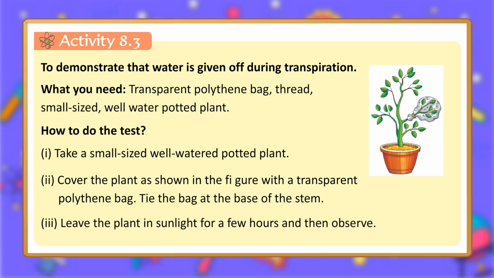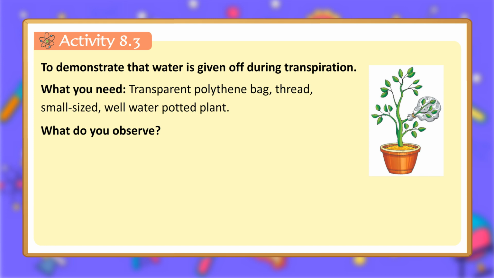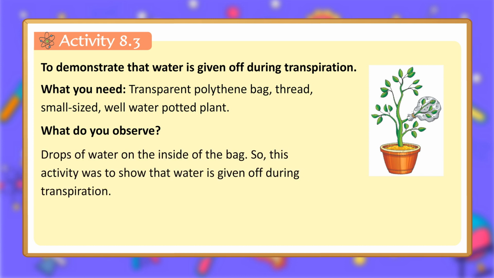3. Leave the plant in sunlight for a few hours and then observe. What do you observe? Drops of water on the inside of the bag. So, this activity was to show that water is given off during transpiration.